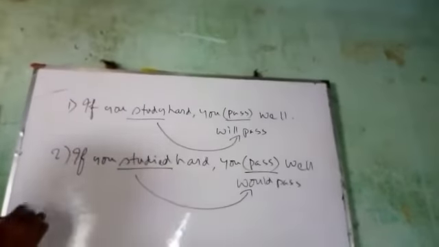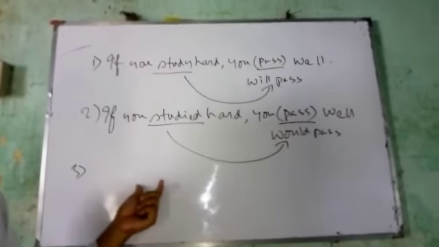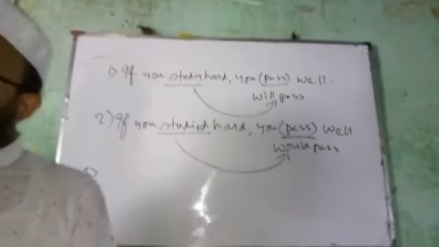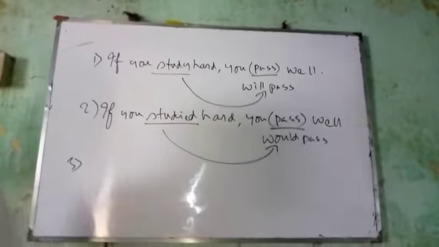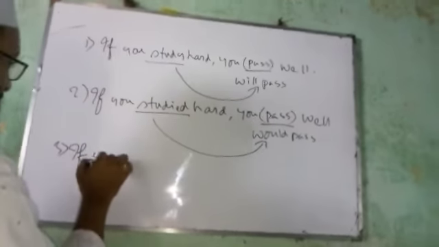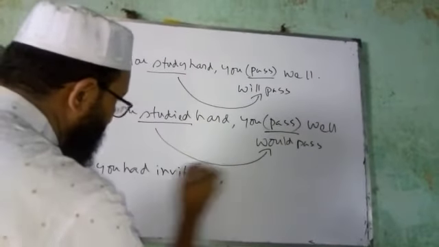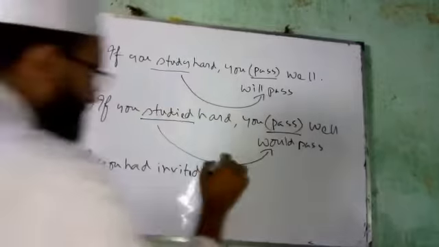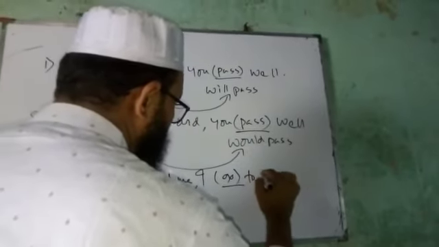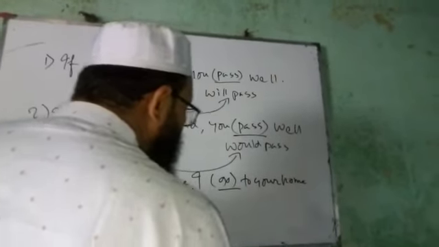Got the point? Now number three: if the verb of the first clause is in past perfect, then the next verb will be with would have, could have, or might have. If you had invited me, I would have gone to your home.